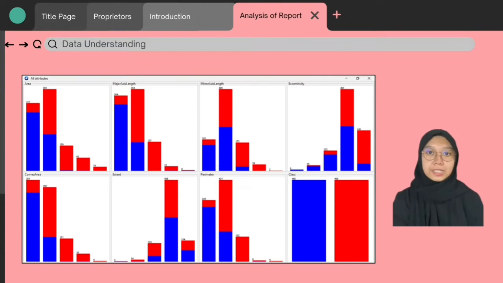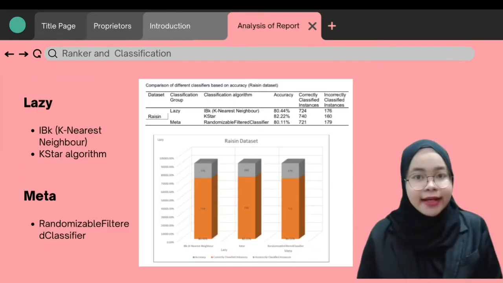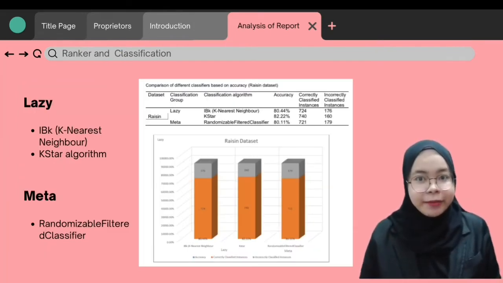During the process of feature extraction, a set of feature inferences was carried out for each of the Kesmin, which is blue, and Besni, the red raisin that could be seen on the image. The feature extraction consists of 7 morphological features: area, major axis length, minor axis length, eccentricity, convex area, extent, and perimeter. Overall, it can be seen that mostly the Besni raisin is larger than the Kesmin raisin. There are 900 raisin records with 8 main attributes that have been analyzed, and 3 classification methods were used to measure the accuracy of the dataset.